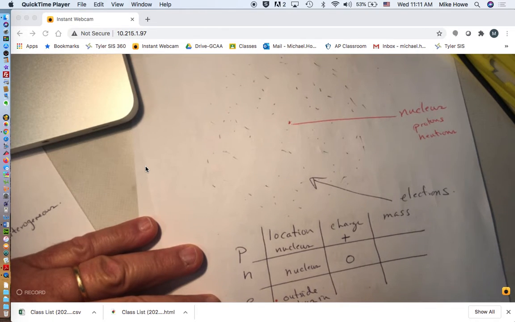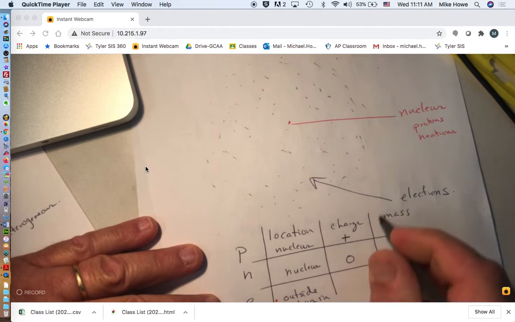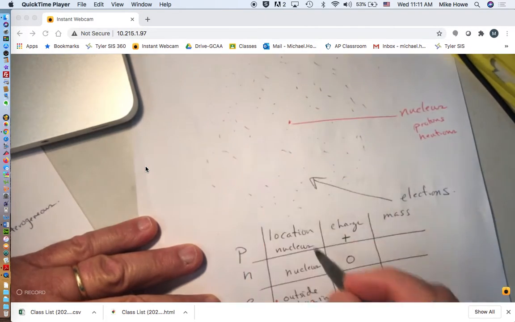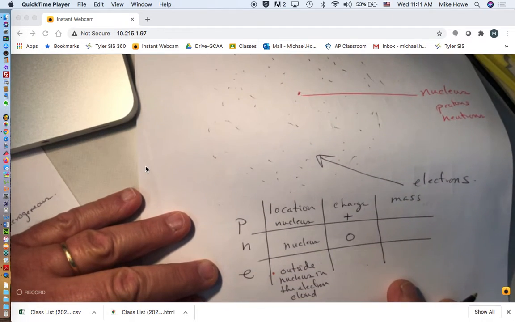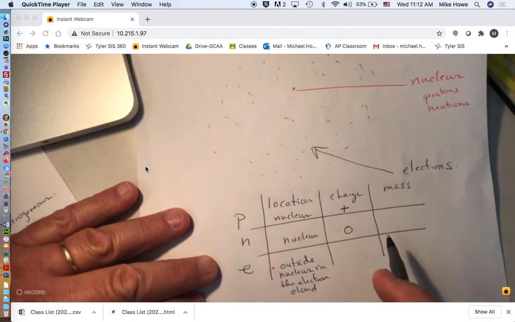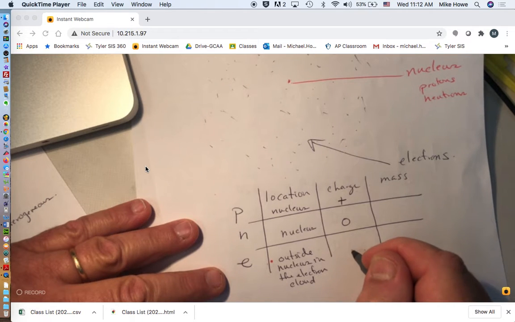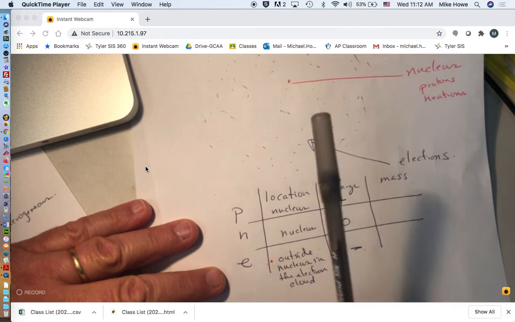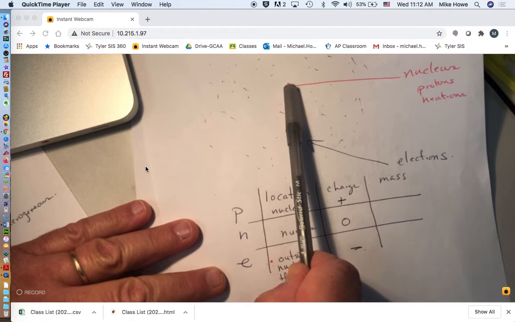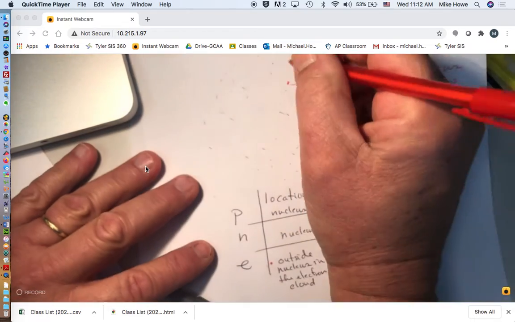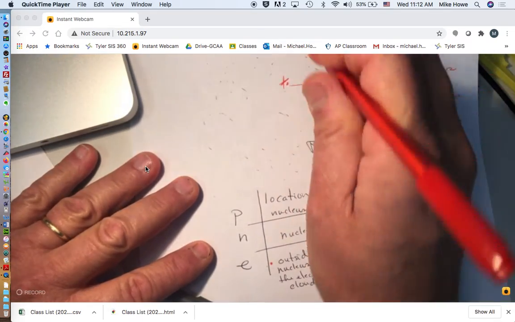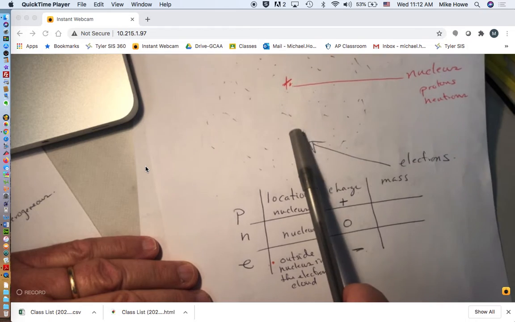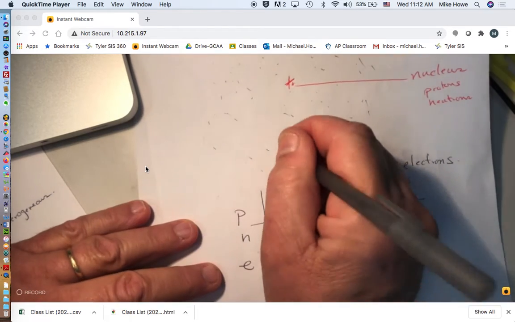They're in the electron cloud. The electron cloud is this cloudy-like thing around the nucleus. Outside the nucleus, in the electron cloud. Okay, and the charge on the electron is negative. So the red dot is positive. Let's write that in. And outside the red dot is negative. We'll write that in.